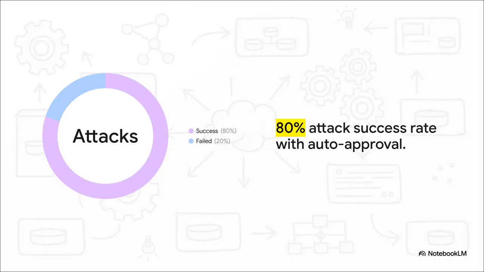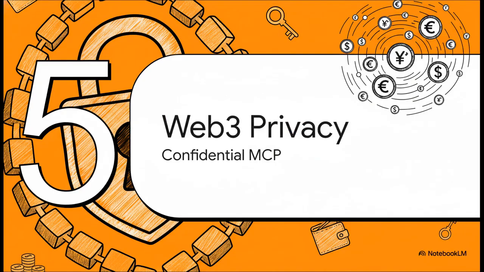When the security community benchmarked this, the results were pretty shocking. They found roughly 5.5% of public servers contain poisoning patterns. And it gets worse. When users left tool auto-approval enabled, these attacks had an 80% success rate. A tool you trust today can silently change its behavior tomorrow, which means keeping a human in the loop to manually approve those tool invocations is absolutely crucial right now. So how do we fix this?